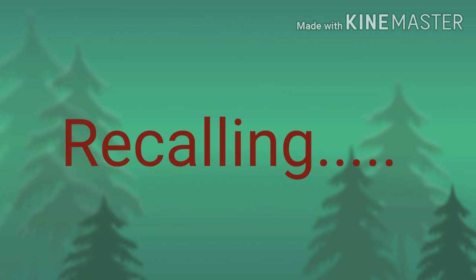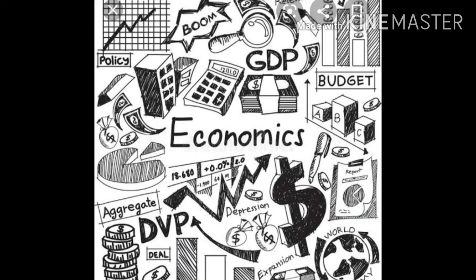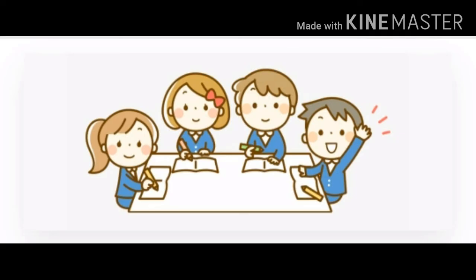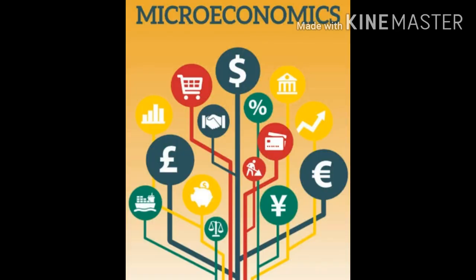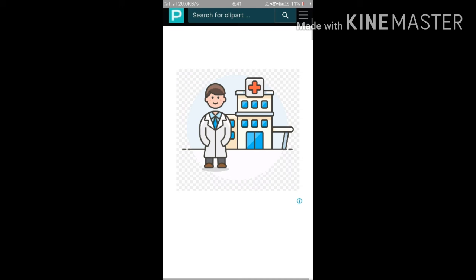So these are the types of economics. Let us recall what is economics. Economics, there should be efficient allocation. It is a social science that studies the choices that individuals, societies, businessmen and governments make in coping with scarcity and the incentives that influence and reconcile those choices. Then the types of economics are microeconomics, macroeconomics, international economics, then health economics, developmental economics and public economics.